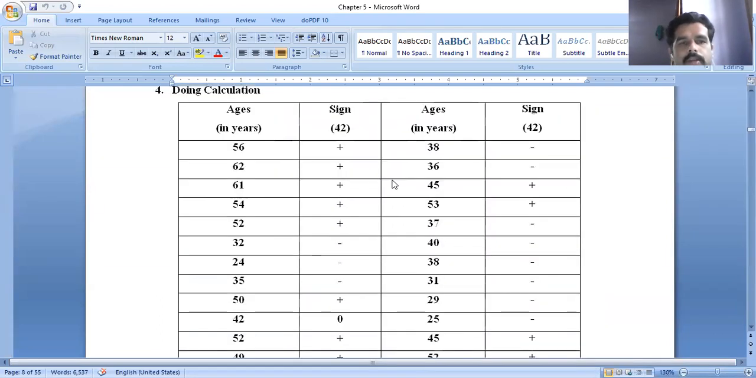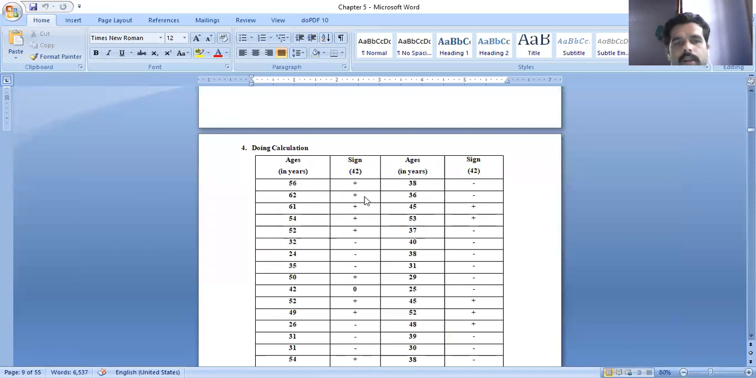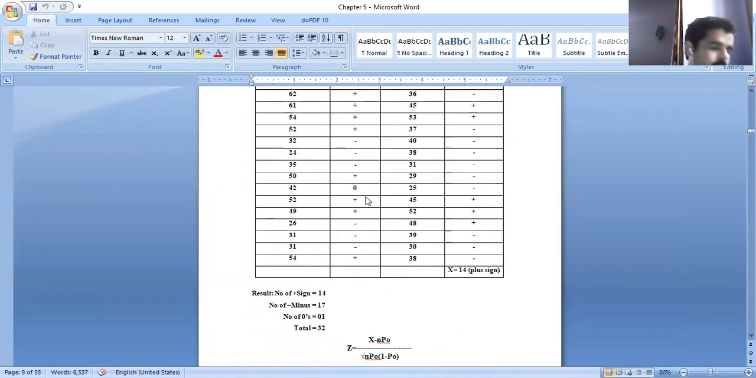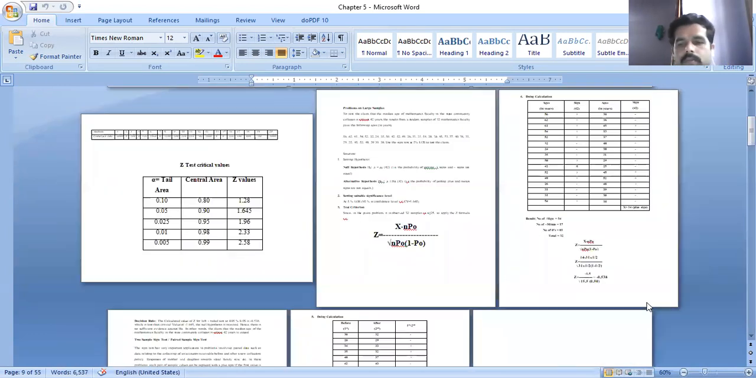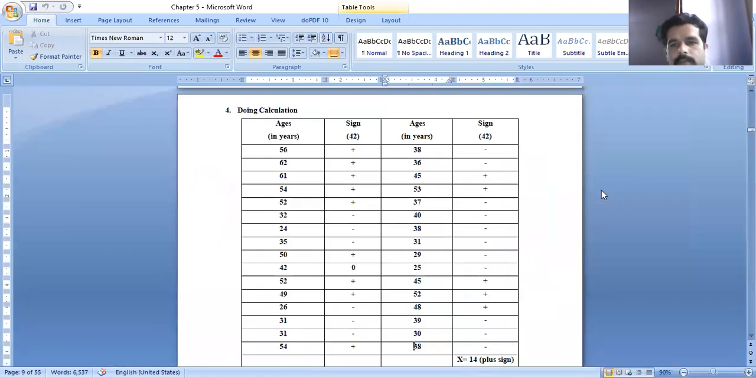Then immediately the same question will be copied. Yesterday we already copied it, and we know the process of doing the calculation too. So for the calculation, you observe 32 values are written. Observe carefully: ages in years.